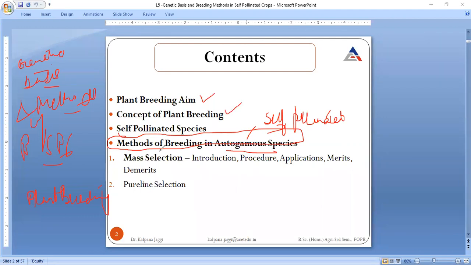Because we are to discuss breeding methods in self-pollinated species, it must be well known to you all what is meant by self-pollinated species.